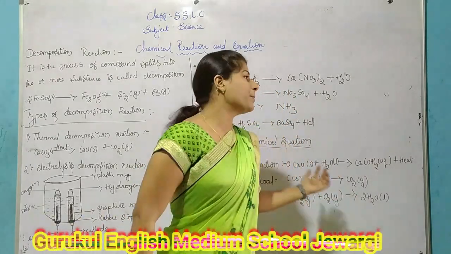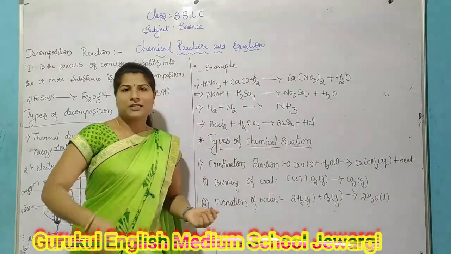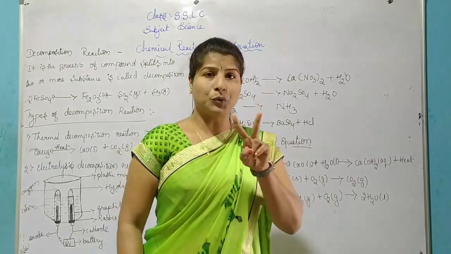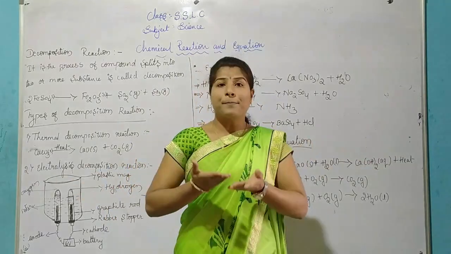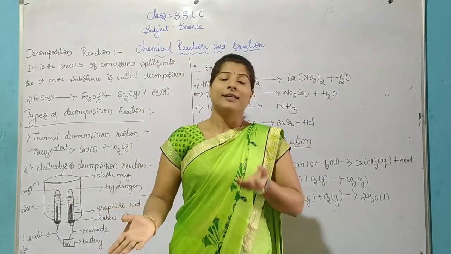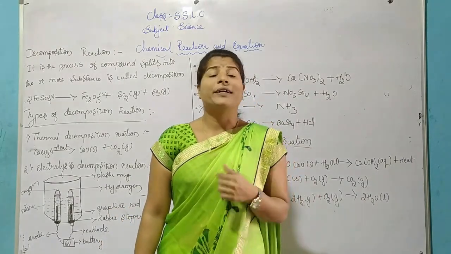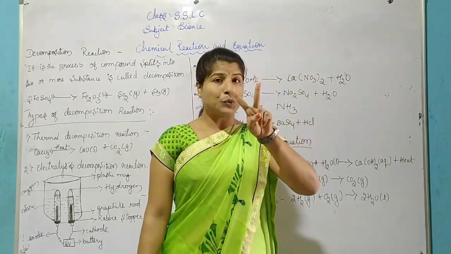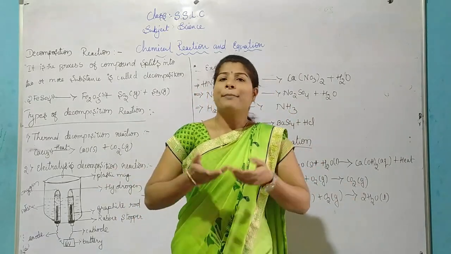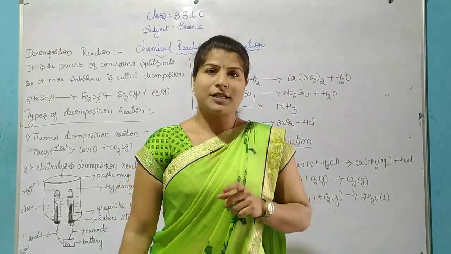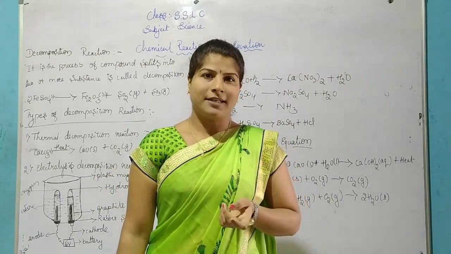What is meant by a combination chemical reaction? A combination reaction is when two or more reactants combine to form a new product. What is meant by combination? Two or more reactants combine to form only a single product. This process we call a combination reaction.